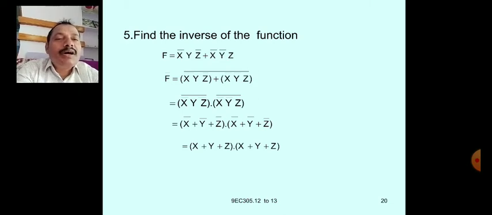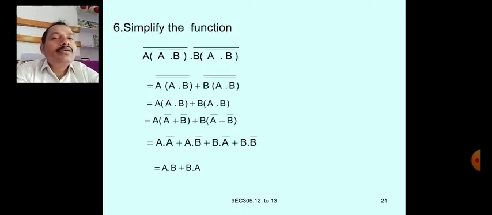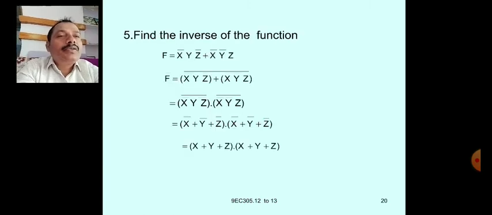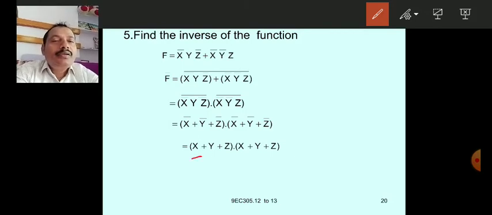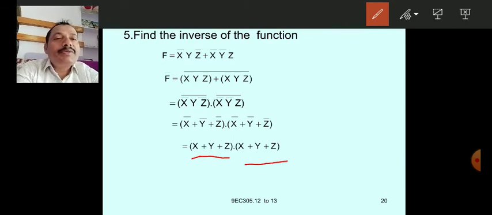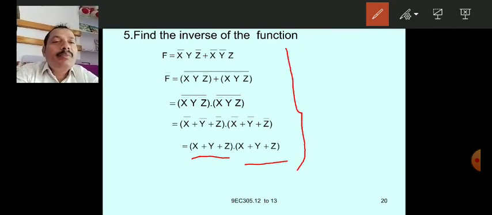So x double bar is x, y bar plus z, z double bar is z. So you will get like this. This is the term you get, is the last term. Very simple expression, just apply basic things.